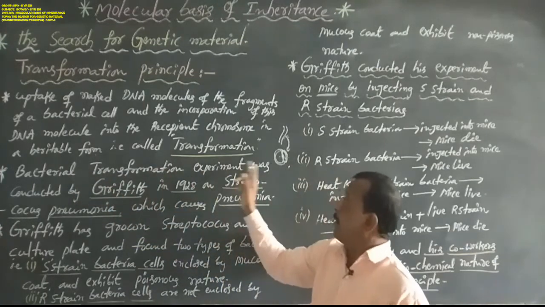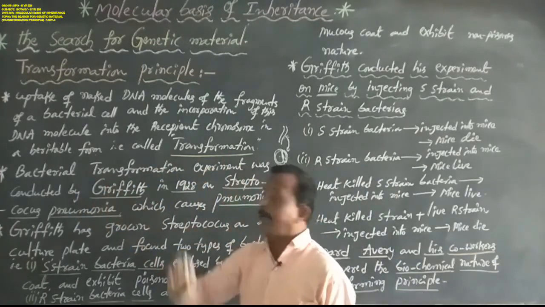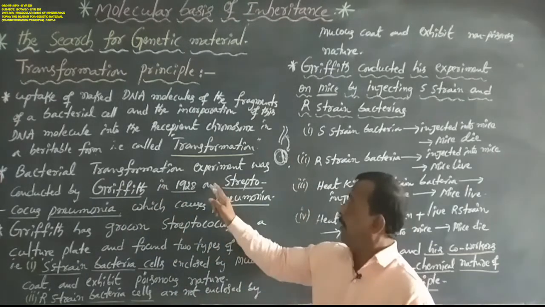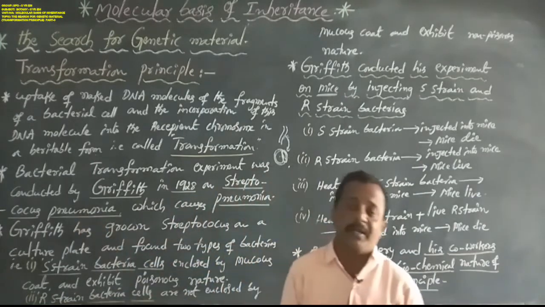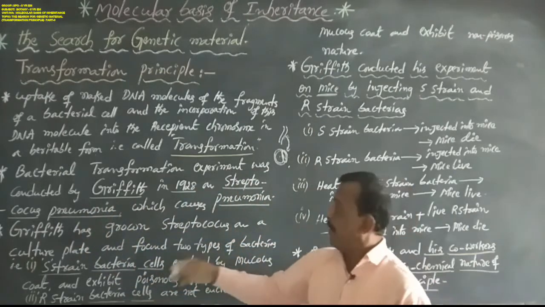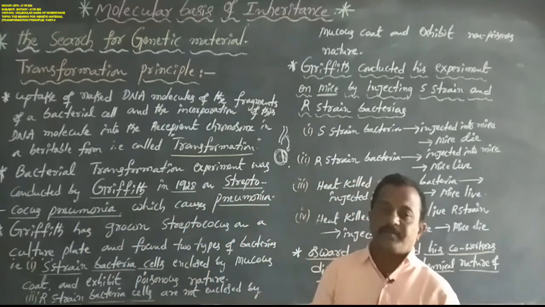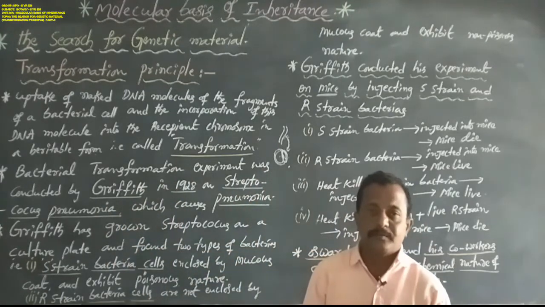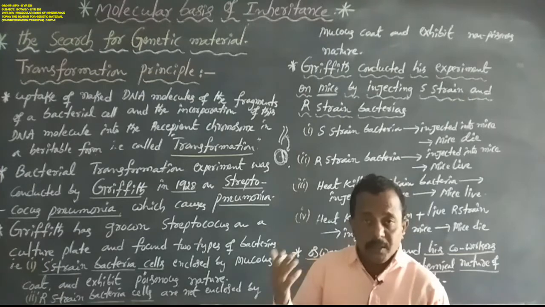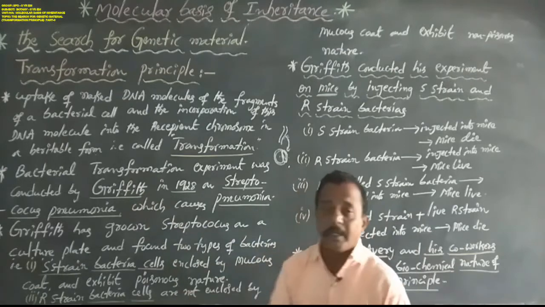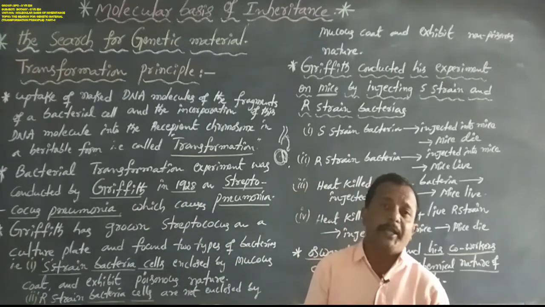The transformation experiment was conducted by Frederick Griffith in the year 1928 on Streptococcus pneumoniae bacteria. Pneumonia disease is caused by Streptococcus pneumoniae, and in this bacterium Frederick Griffith carried out the transformation experiments in 1928.